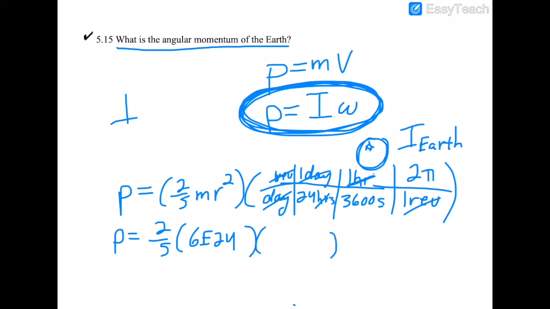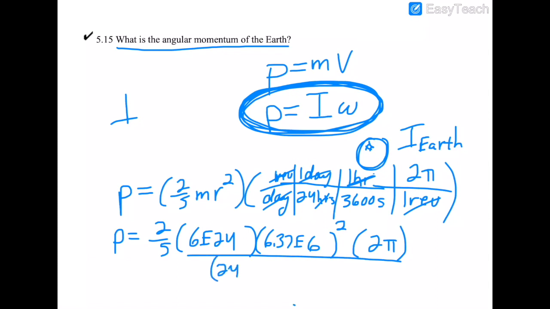Times the radius squared. What's the radius? 6.37e6 is the radius in meters, right? And you square that. Okay. And then it looks like you're going to take that times 2 pi. And then you're going to divide all that by 24 and 3,600, right? And of course you have a 5 down here also. Okay, so I'll try to put that all into the calculator. Maybe I'll do it for you.